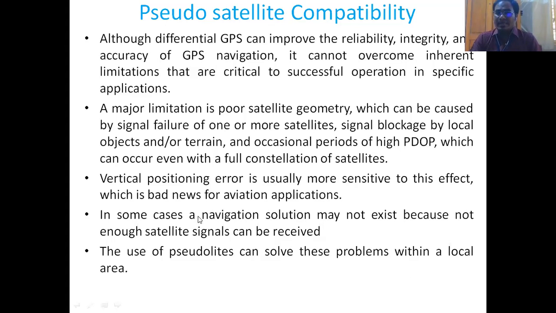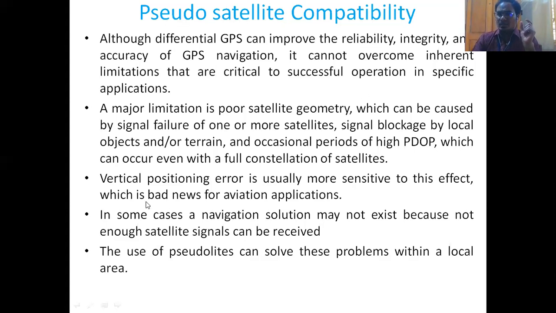So there are some limitations. A major limitation is poor satellite geometry. Satellite geometry must be exactly known to the receiver. Then only it can give the accurate navigation message. Otherwise, it will give some error. And this may be caused by the failure of one or more satellites. If the health of the satellite is not good, that's why in the navigation message the fifth frame consists of the health of the satellites. Whether you remember or not, we have studied this in our unit 2.